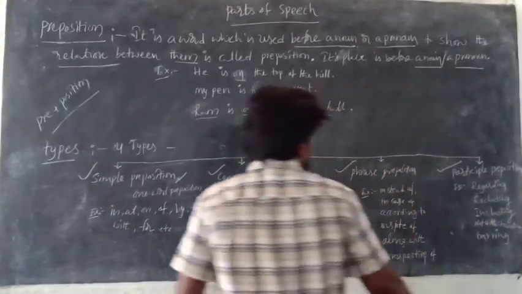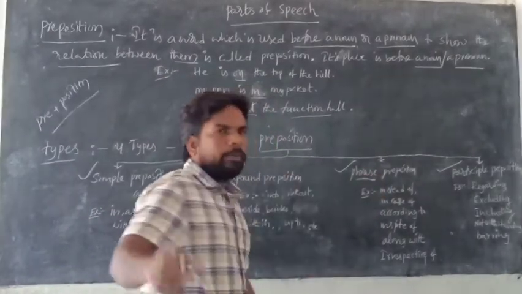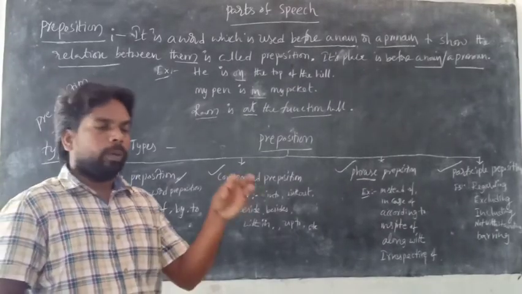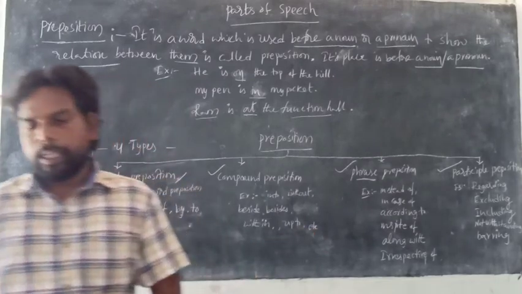And next one, phrase preposition. Phrase means a group of words which gives a sense but it is not a complete sense. What is a phrase? A group of words which gives sense but it is not a complete sense. That is called